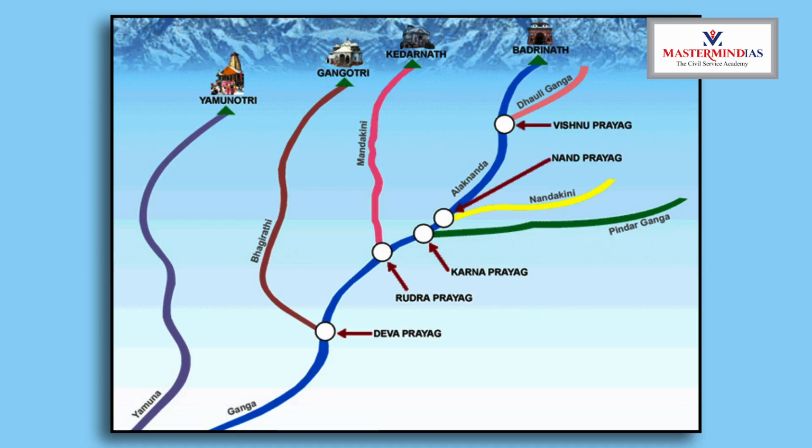After that, when Alagananda flows, it joins with another important river. That is Nandagini. And that particular confluence is Nandaprayag. As it flows, another river called Pindar or Pindar Ganga joins Alagananda at the point called Karnaprayag. That is the third confluence.